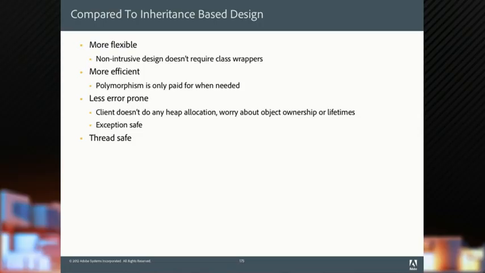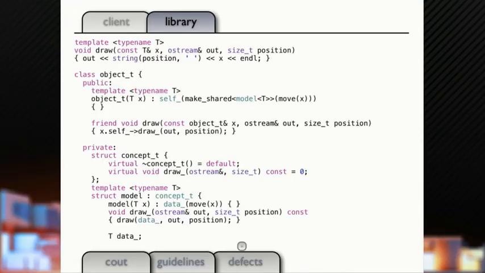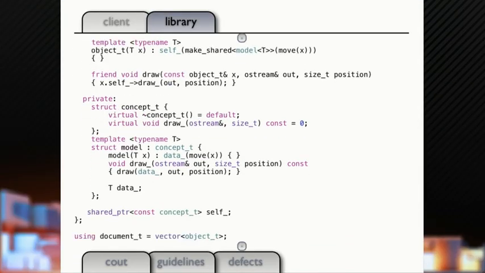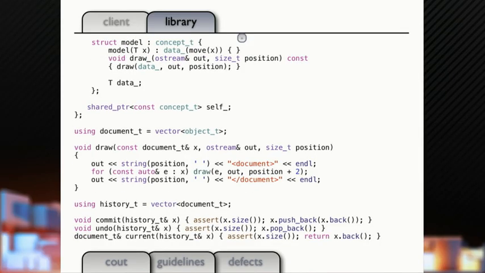So, compared to an inheritance based design, it's more flexible, it's non-intrusive, it's more efficient, it's less error prone, it's thread safe. And in less than 2 slides here, we created a polymorphic drawable object that can hold anything that implements a draw function, okay, and an undo stack that supports multiple undo, all in a page and a half of code.